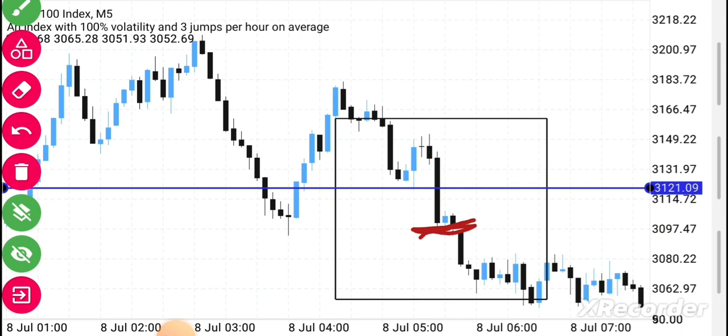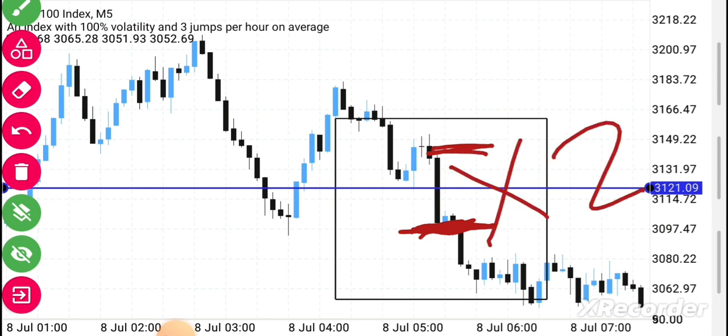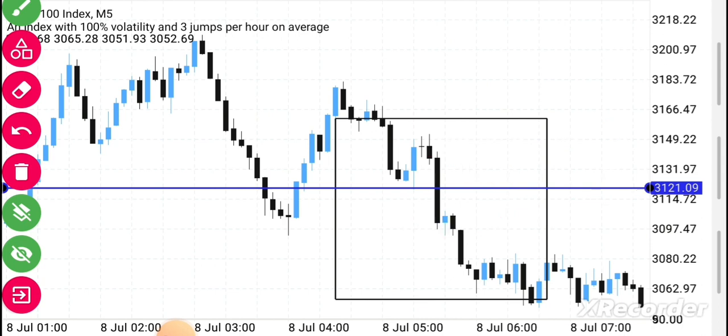That's what I'm telling you exactly. This could be your sell entry, after this M5 close, and then your stop loss about this candle, guys, and then we make 2 times of this candle to take our profits.